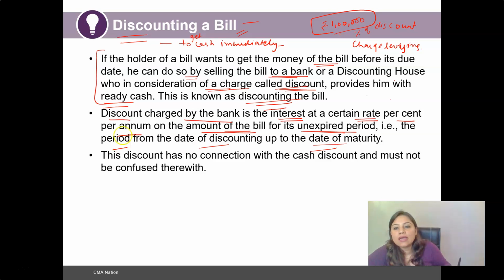The name is discounting a bill, however the nature is that it is a charge levied on the holder by the bank or the discounting house, a certain percentage of interest charged on the unexpired period of the bill. After deducting that charge from the amount of the bill, the readily available cash is provided to the holder of the bill.